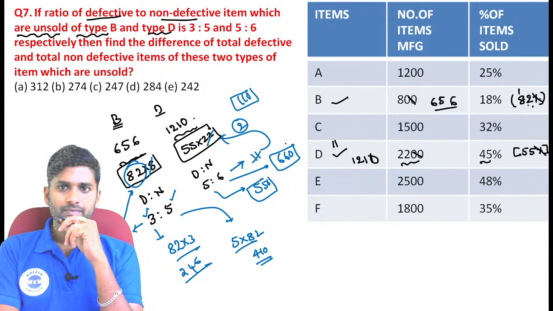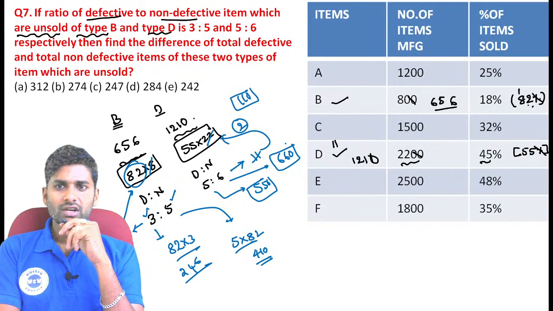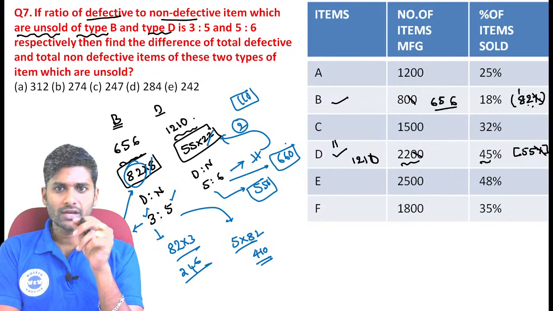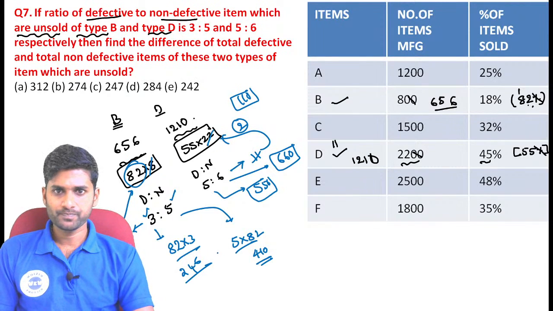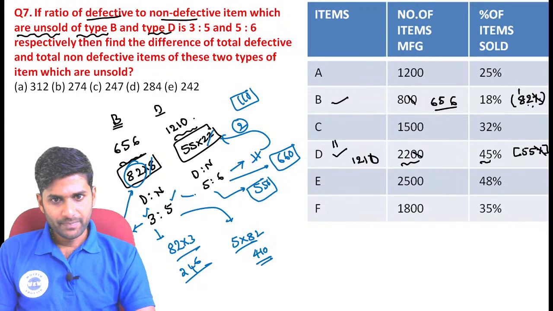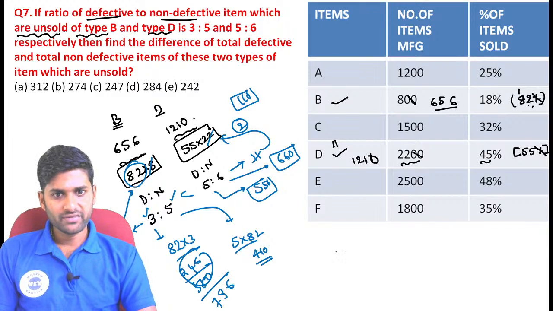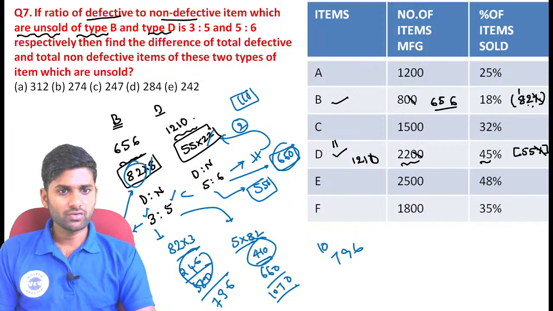Now what is the question here? Find the difference of total defective and non-defective of those two types of items. Just find the difference between the defective and non-defective. Here the defective value is 246 plus 550, and the value becomes 796. The sum of these two numbers, 660 and 410, becomes 1070.